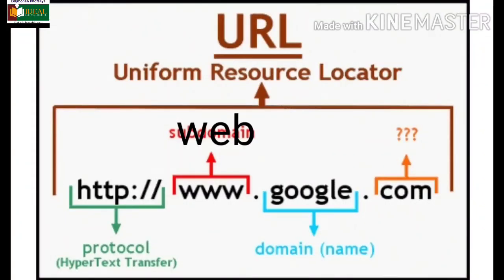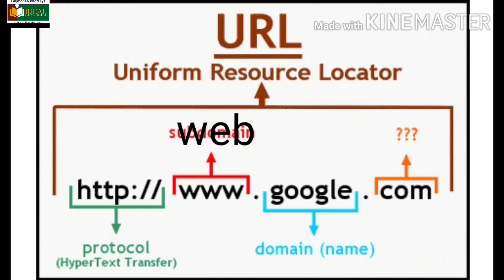Next is web. Most web addresses have a www after the http://. As you can see, www is the web. http://www.google.com. This is the host. Google is host. This is the name of the website, and the name could be the name of the company, business house, news agency, etc.